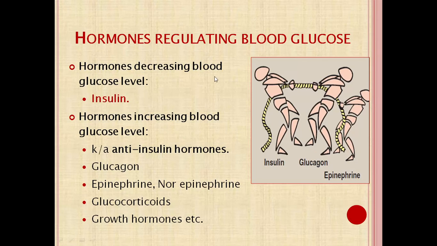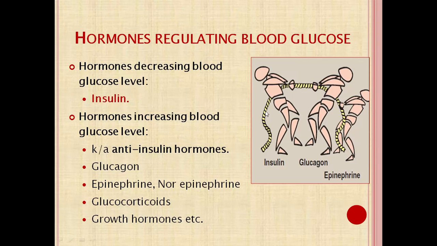Hormones that increase the blood glucose level are also known as anti-insulin hormones, which include glucagon, epinephrine, norepinephrine, steroid, growth hormone and thyroxine. They all increase the blood glucose level by various mechanisms. The only hormone that decreases the blood glucose level in our body is insulin.